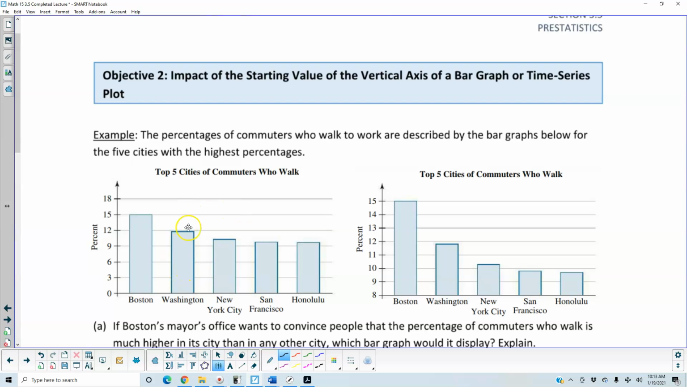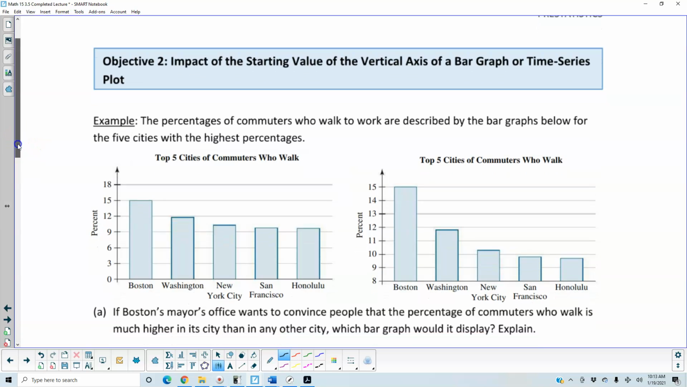So if we take a look at our left, the top 5 cities of commuters who walk, there's your 5 cities and there's your percent. It's starting at 0 and going in increments of 3. And on this side, again, we have the same cities, but we're starting at the value of 8, going to 15 in increments of 1.